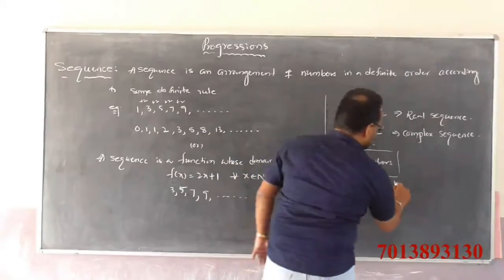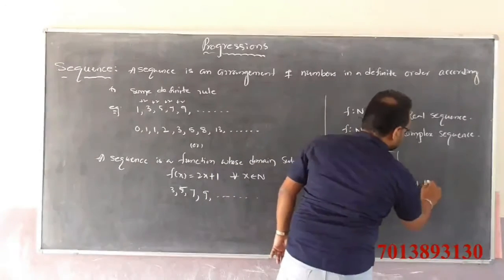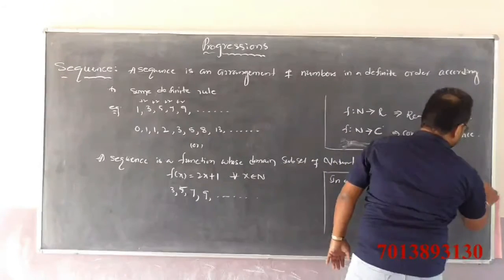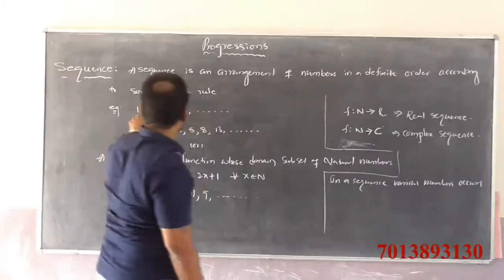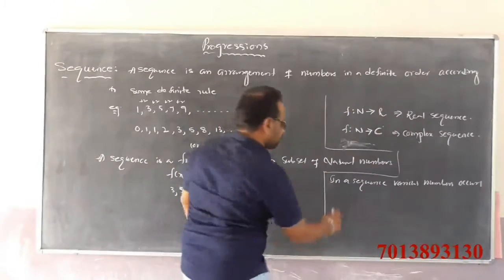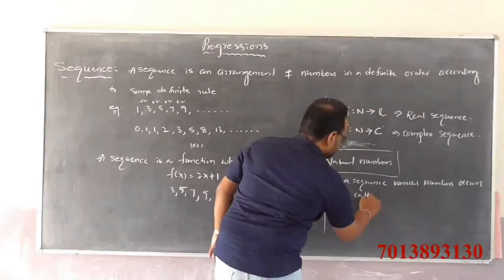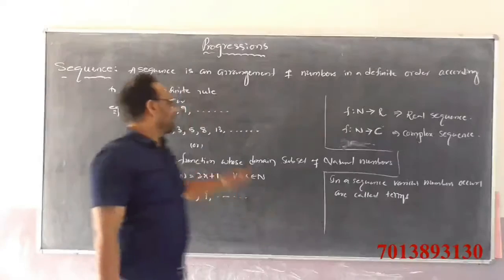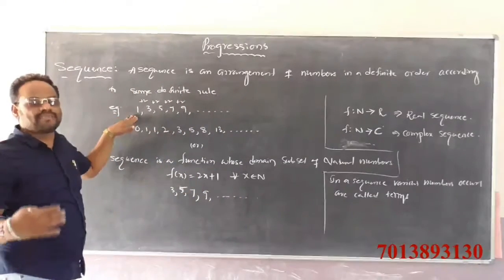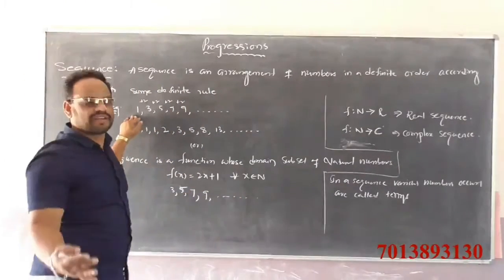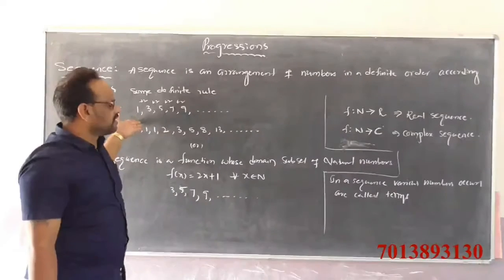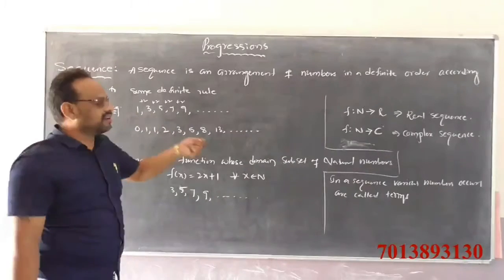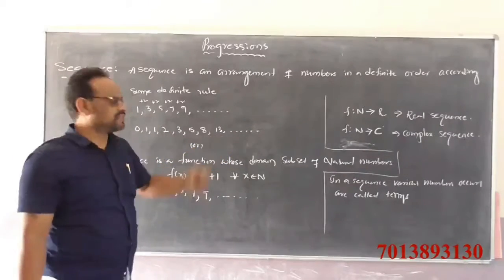In a sequence, various numbers occur. These numbers are called what? Terms.